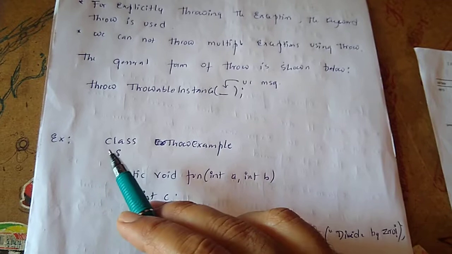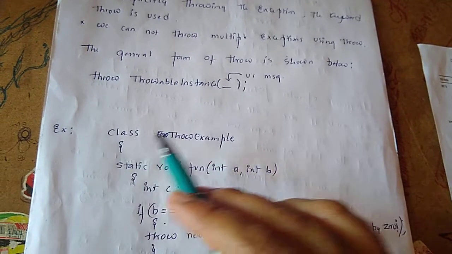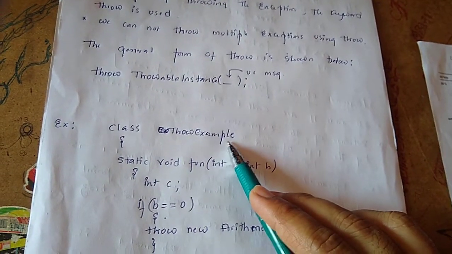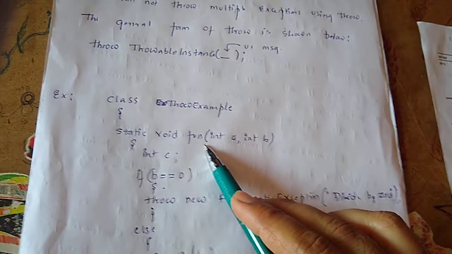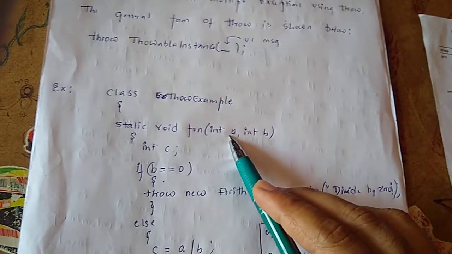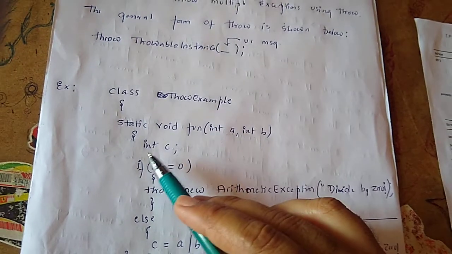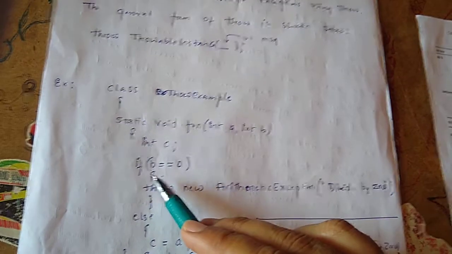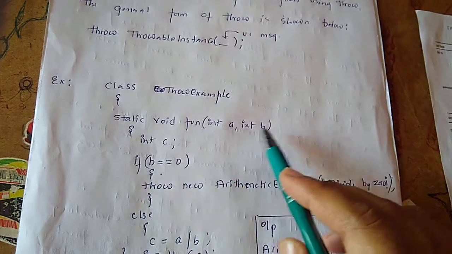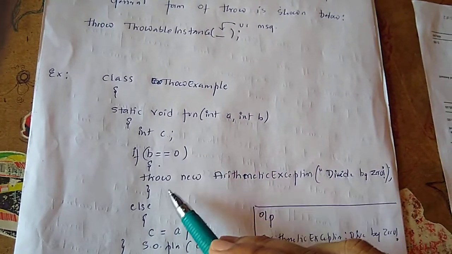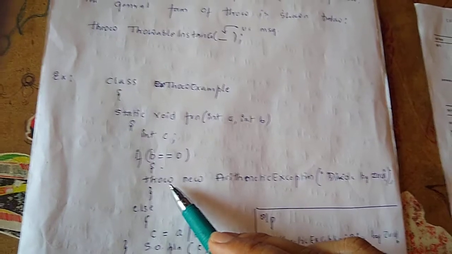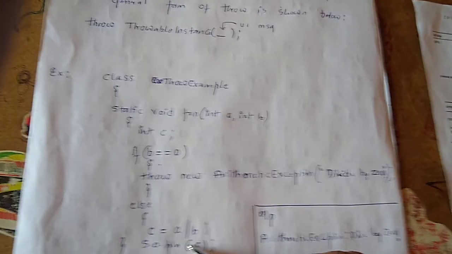Taking a simple Java program example, class ThrowExample. There's one member function, static void fun, taking two parameters, and one local variable int c. I'm checking the value I'm sending as a parameter: if b is equal to 0, now I'm throwing explicitly. We are not giving the system a chance.